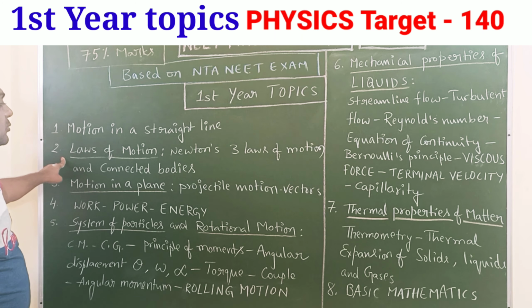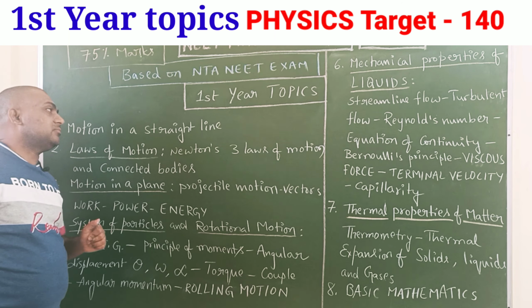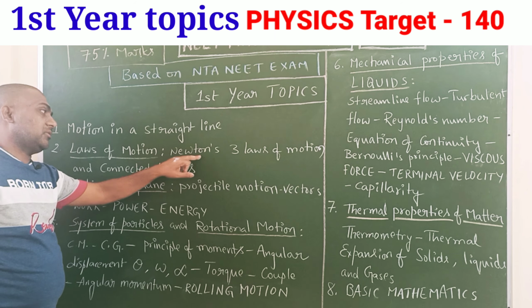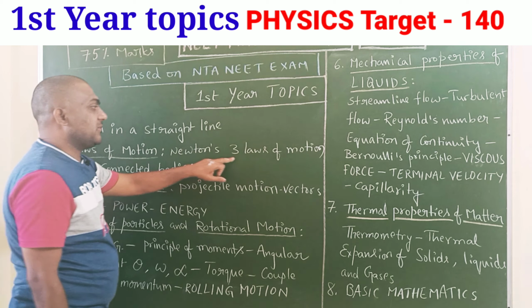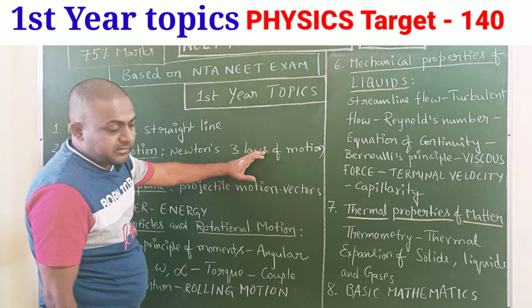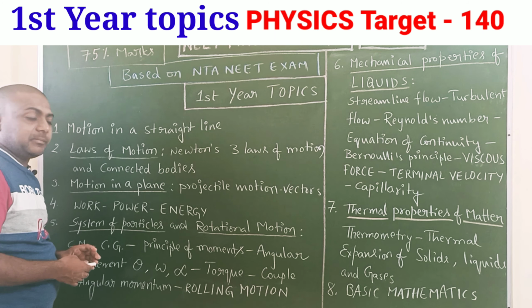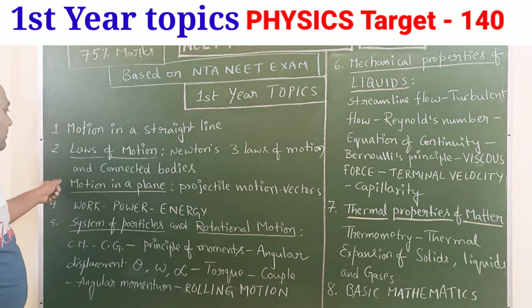Next, laws of motion. In laws of motion, two topics were covered in strategy 1. Here are two more topics: Newton's three laws of motion related questions, and connected bodies related problems. Next, motion in a plane. One is projectile motion, another is vectors.